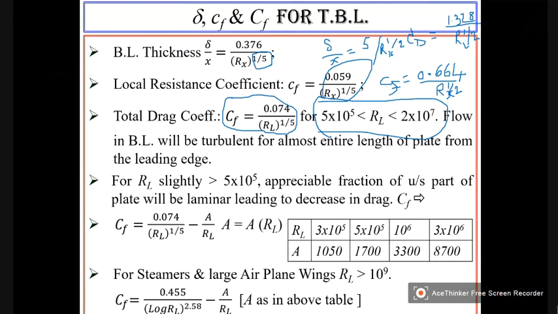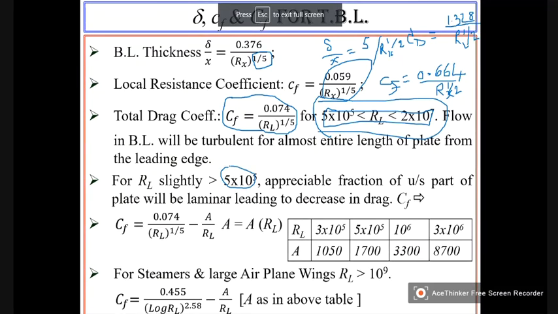So normally in this range of Reynolds numbers, for RL slightly greater than 5 into 10 to the power of 5, appreciable fraction of upstream part of the plate will be laminar, leading to decrease in drag. So for such a case, this equation is suggested.